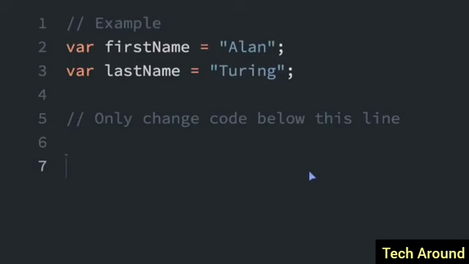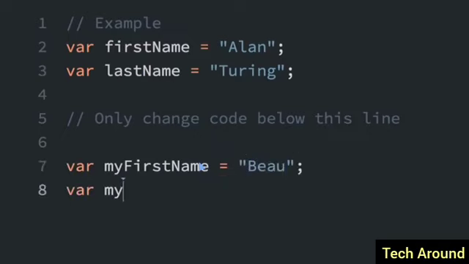We've already mentioned strings a little bit, but anytime you have some characters surrounded by quotation marks, they can either be single quotation marks, double quotation marks, or backticks. It's a string. These are called string literals, and you can create them just like you see above. I'm going to do a few more. So var myFirstName equals Bo, and var myLastName equals Carnes. So that's how you create a string in JavaScript.